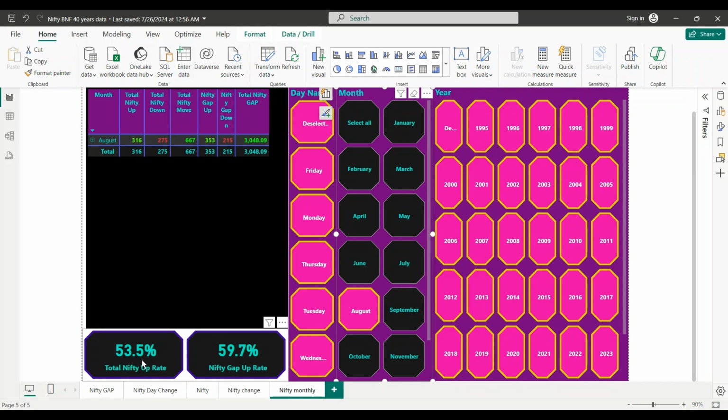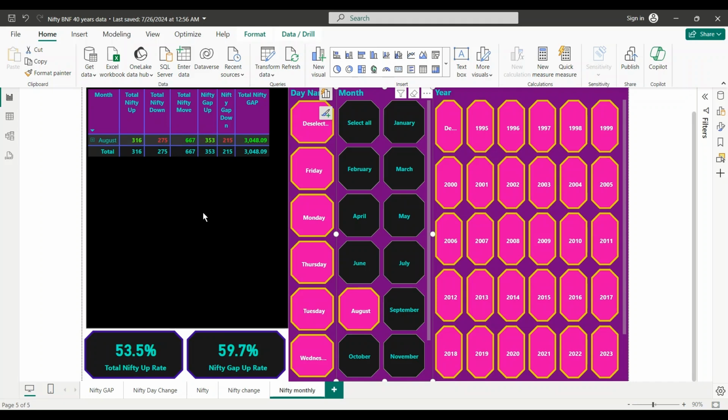The up rate was around 53.5 percentile, and gap up was around 60%. The huge historical data won't help us out much, I just added it to show you the number. This number is very significant.